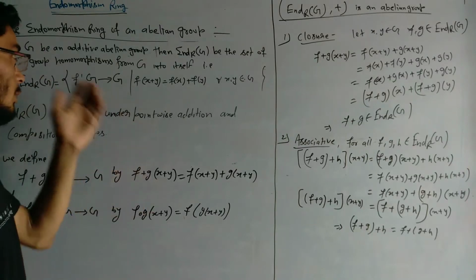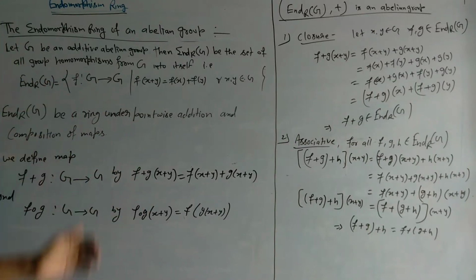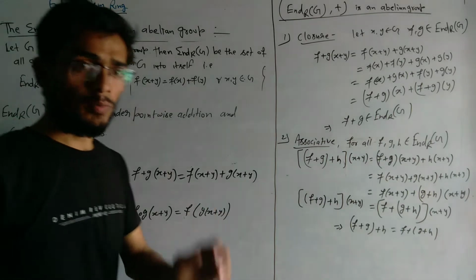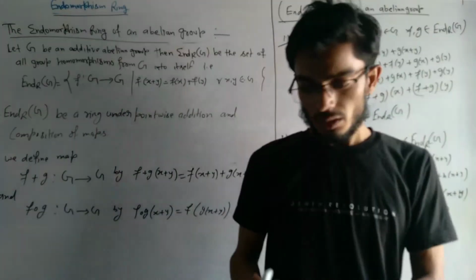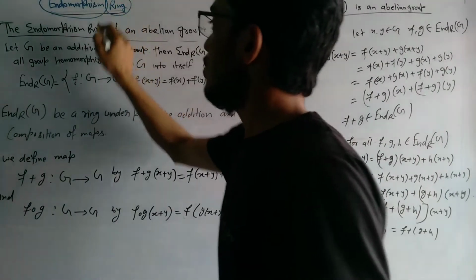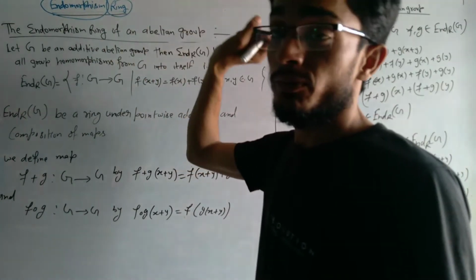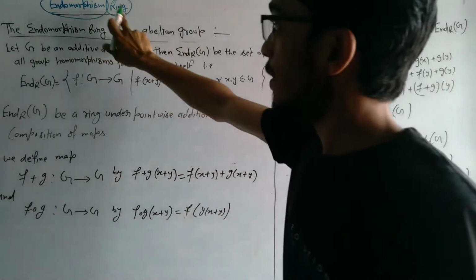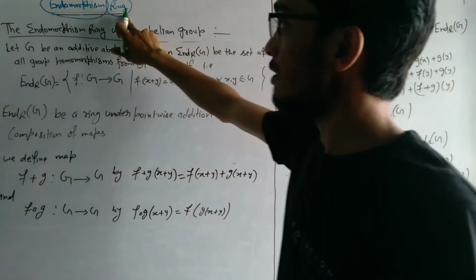So in particular we will talk about the endomorphism of an abelian group. You know very well about the endomorphism and about the word ring. So this is endomorphism, this is ring. So ring is ring. What is ring?